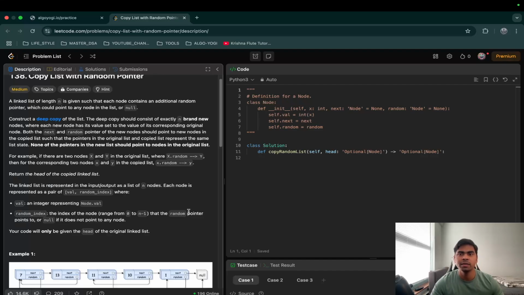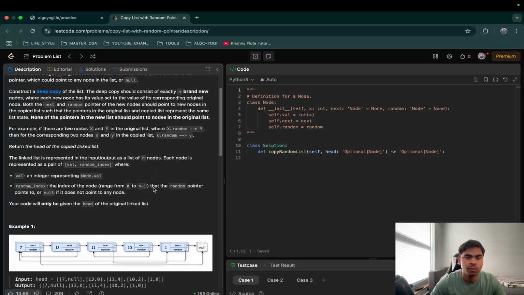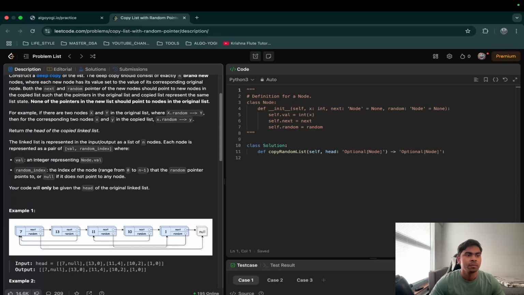What is a deep copy? Exact same copy, pointing to the same exact next pointer, the same exact value, and the node structure has to be the same, but it's completely separate. It has no relation with the previous linked list. So how do we create it?